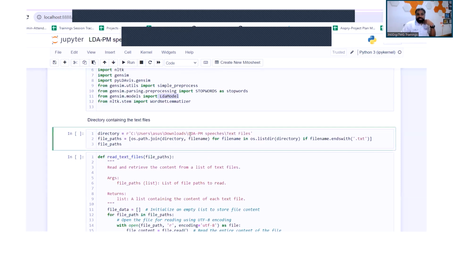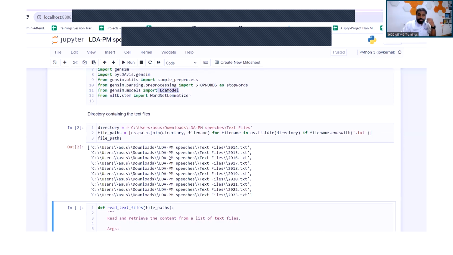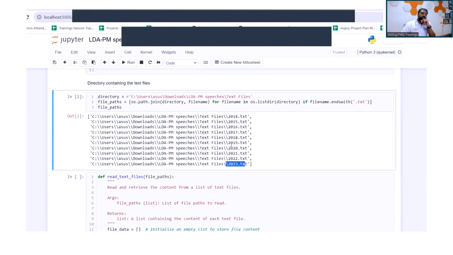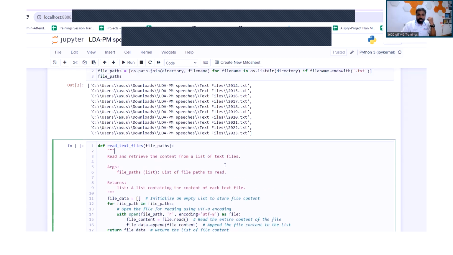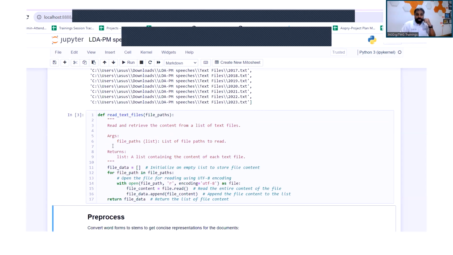The text files are located in a specific directory, and each of these text files contains Narendra Modi's speech, starting from the year 2014 till 2023. So these are individual files where we have stored the text. Using this custom function, we are accessing each file and creating a single variable, file data, which accumulates all these different years' speeches. So everything is now stored in a single variable.